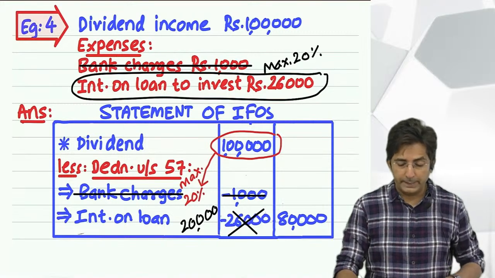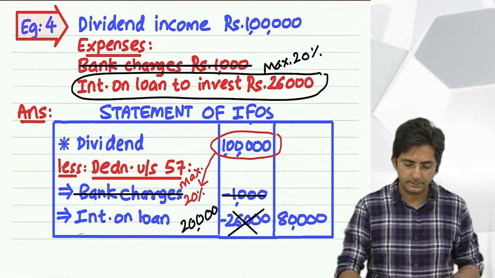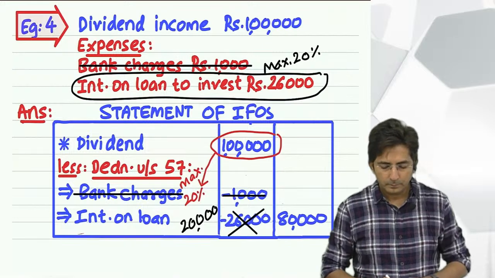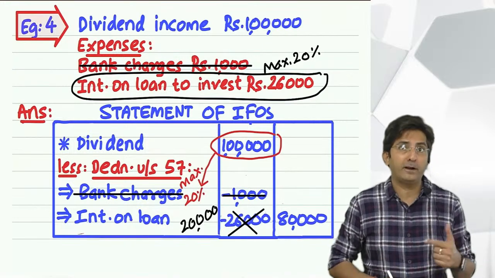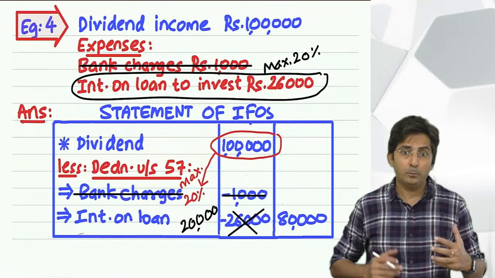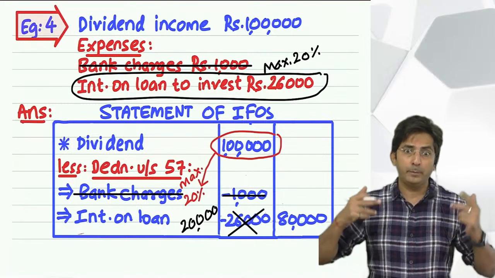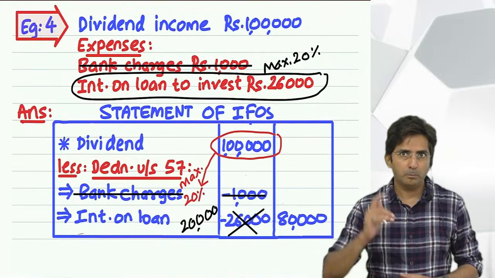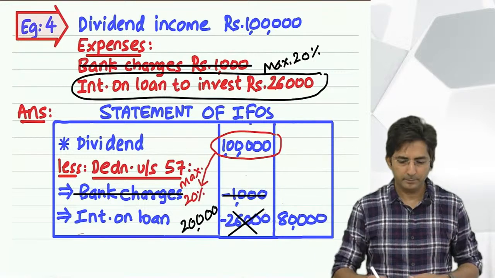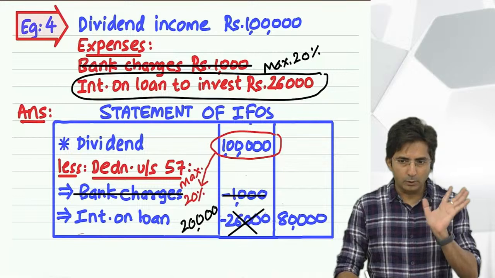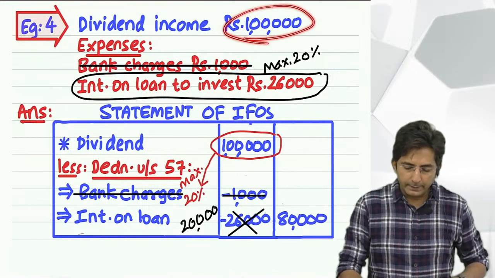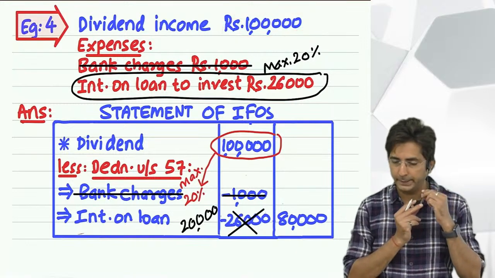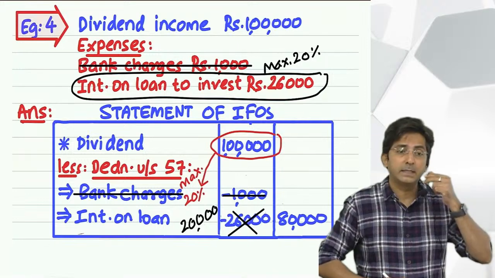See, there is always a logic behind the law. So what is the logic behind this? Think. I know you will not be able to get the reason, but if you have the habit of thinking, one day your brain will be developed in such a manner that automatically you will come to know the reasons. Your mind will be tuned to logical thinking. So see, what is the logic behind this? Dividend income is income of rich people. First agree with this, then only I can proceed ahead. Dividend income is income of rich people or not?